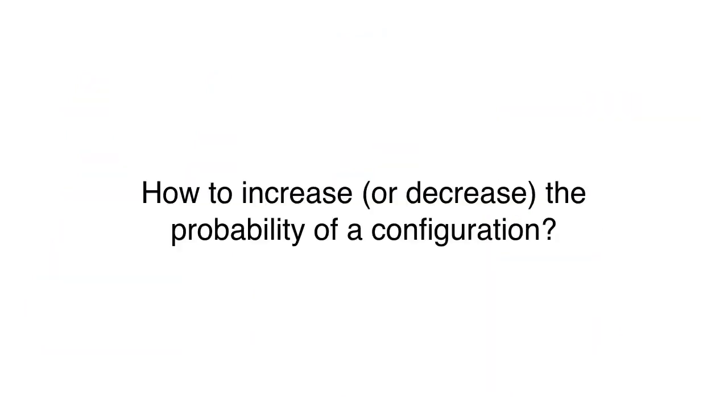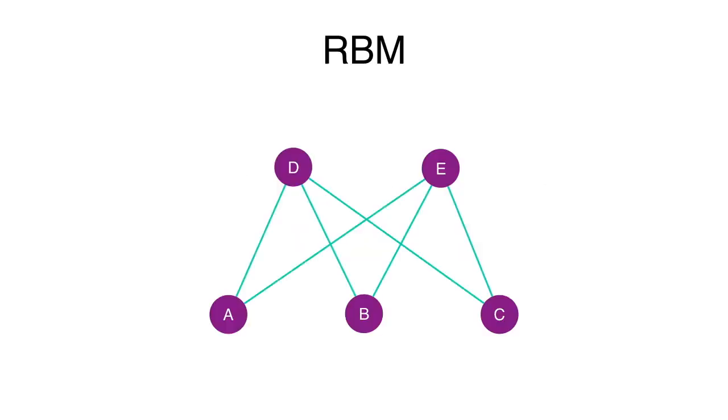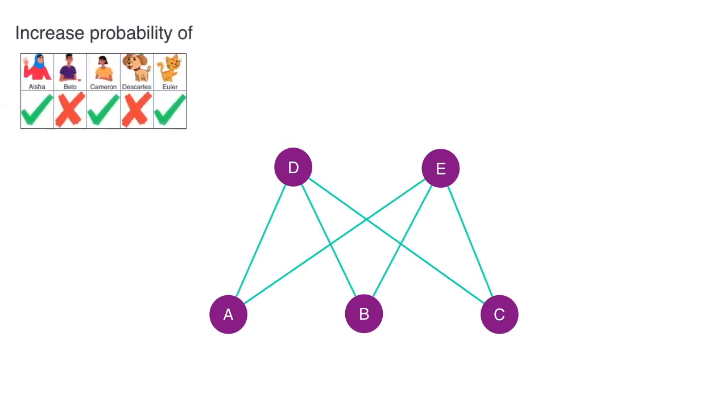For instance, how do we increase or decrease these probabilities? This is where we actually start messing with the weights of the model. Allow me to elaborate. Let's recall that this was our model where there are weights on all the vertices and edges. Now let's say that we're running the algorithm described previously, where we pick a random scenario from the bunch of 32 and we want to change the weights in such a way that this particular scenario gets a high probability. Let's look at the scenario. It contains Asia, Cameron, and Euler. Great. So let's just consider these vertices and the edges between them, and let's forget about everything else in the diagram. And we get these.